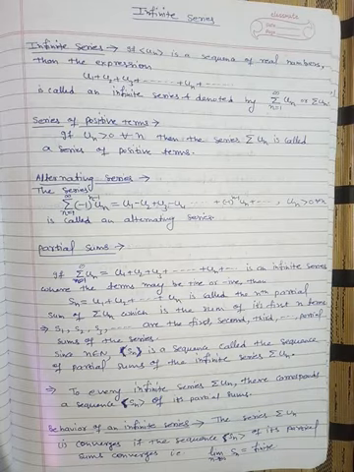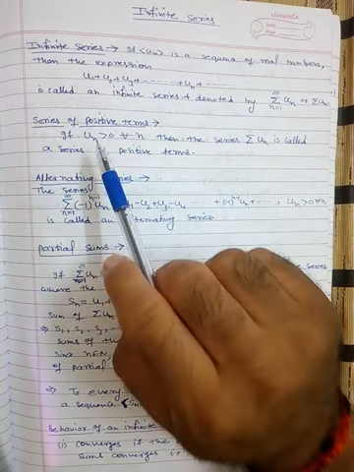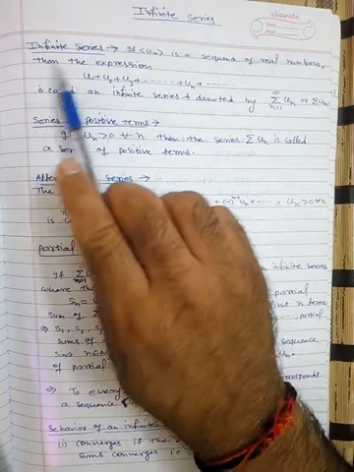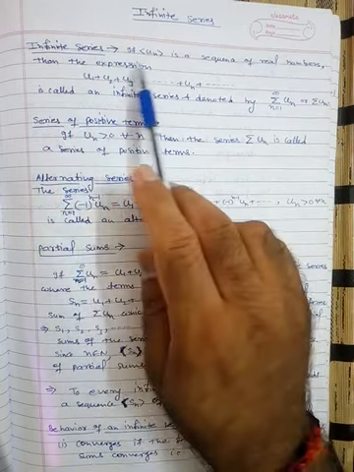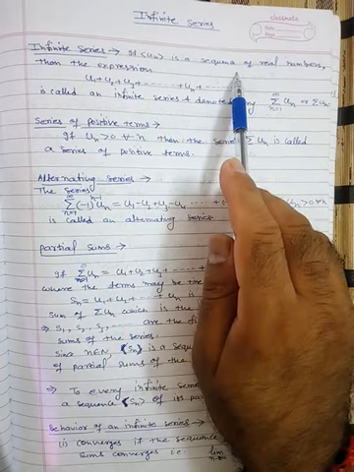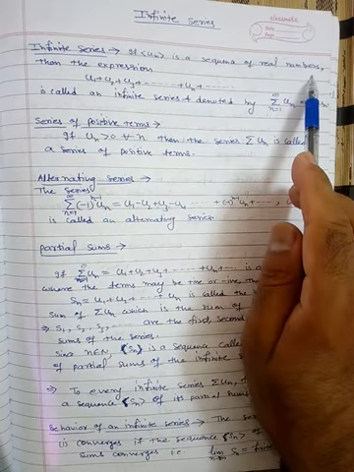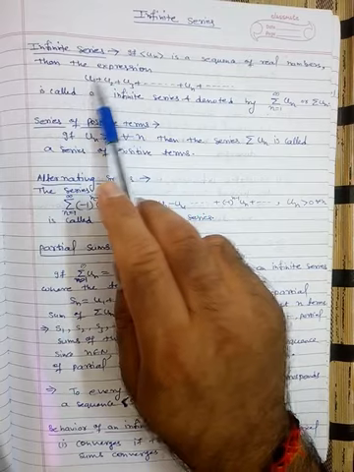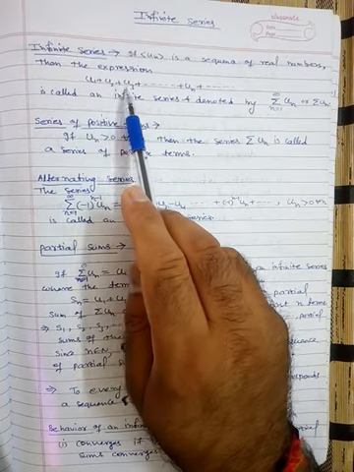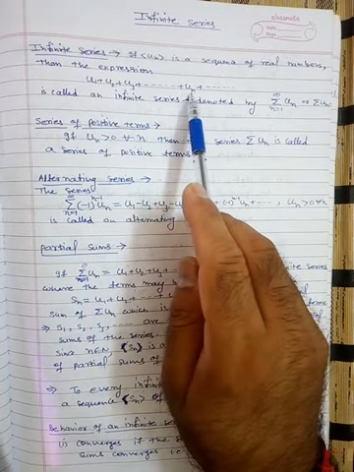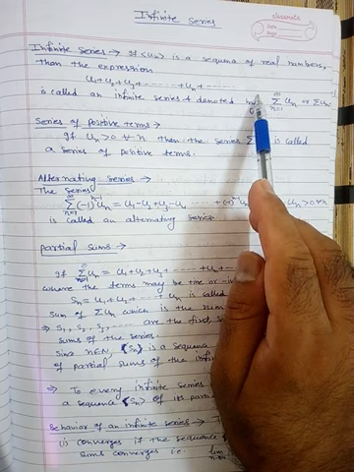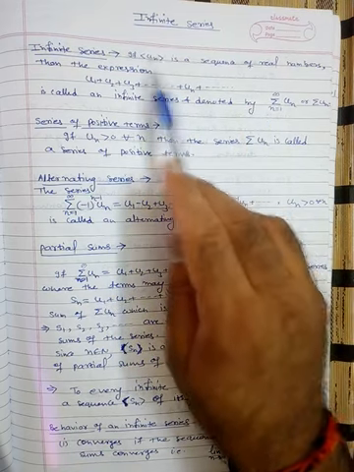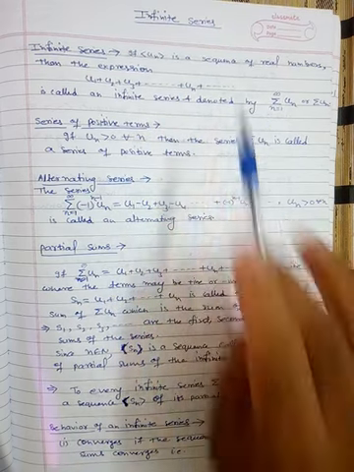Students, today I'm going to start a new topic, infinite series. So what is an infinite series? If un is a sequence of real numbers, then the expression u1 plus u2 plus u3 plus un is nothing but a series. That means now we are adding the terms of the sequence. They will constitute the series.